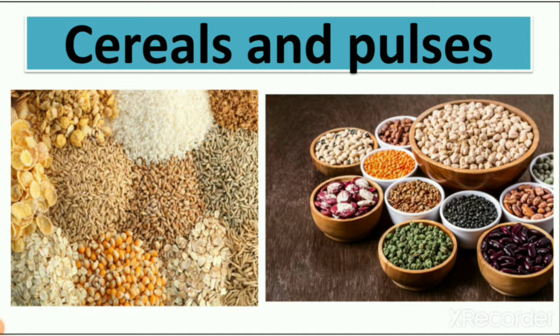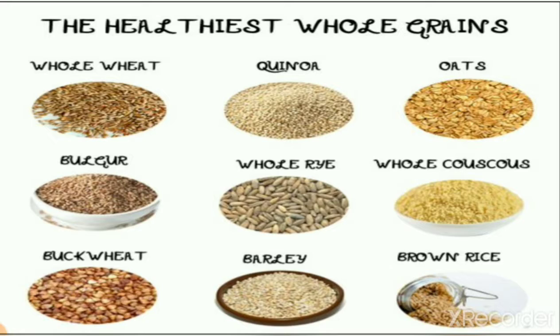We also learn that we use cereals to make flour. We make breads, chapatis and puris from cereals. We make flour of wheat which we use every day, three times in our meals. So in the morning we take bread and chapatis at breakfast, in the afternoon we eat chapatis, and in the evening we also eat chapatis.